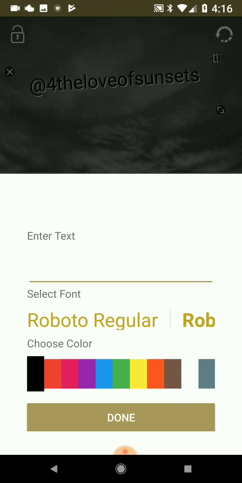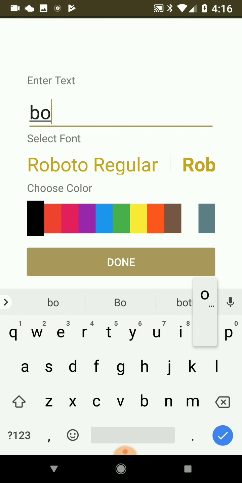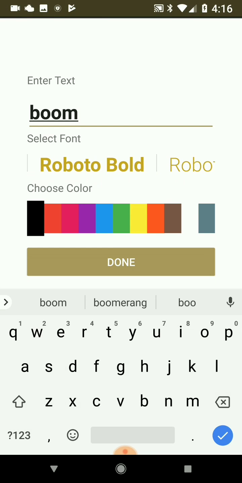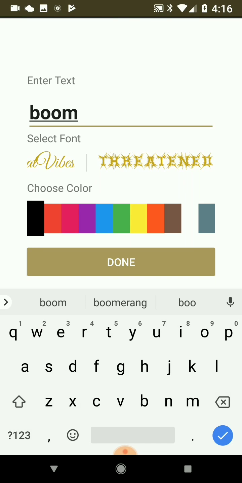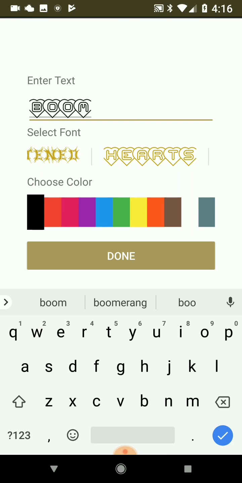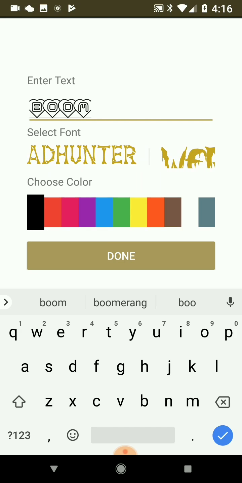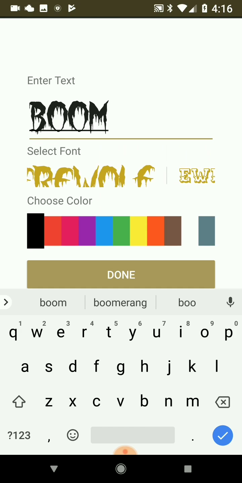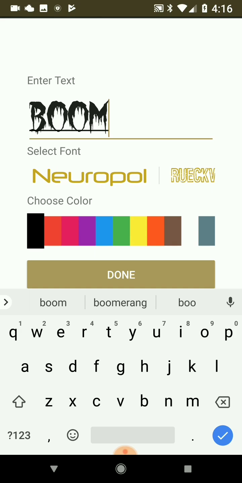Let's see. Boom! Selecting font. Robot. Great vibes. Hearts. Headhunter. Werewolf. Kind of a small font pack. I don't even see the most popular trendy stuff.